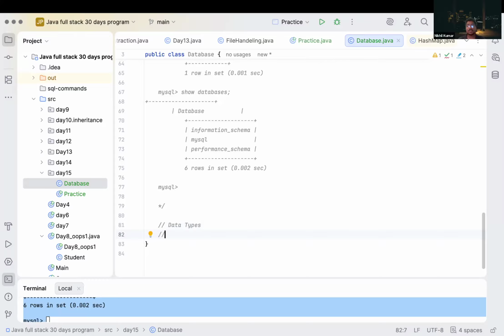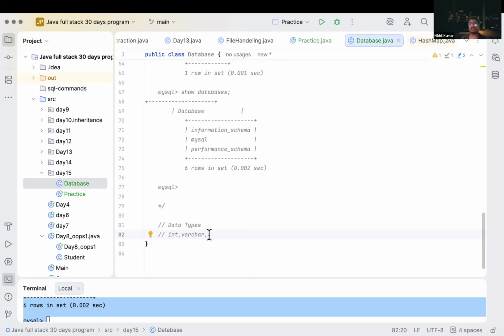What are the data types we have inside our SQL? Int. Correct. Varchar. What is varchar? Int is our regular integer. Varchar is variable characters. It can have variables and characters both, like numbers, characters. It can have a mix of everything.